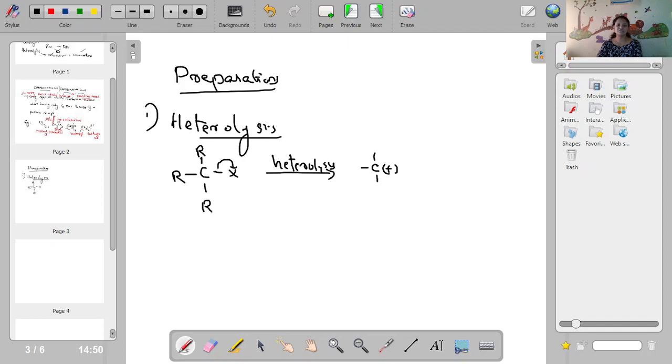Bond fission takes place, and as a result this becomes CR3 plus, and you will get X minus. CR3 plus plus X minus. So this is a carbocation. CR3 plus is a carbocation, right?